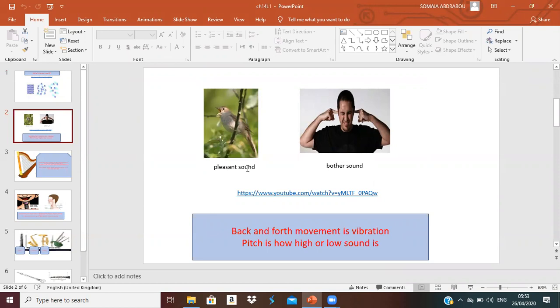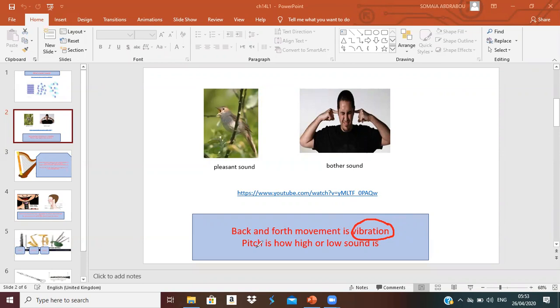How does the sound happen? It happens because of vibration. Vibration means moving back and forth very quickly. So when the object moves back and forth, the movement will make the vibration, and because of this vibration, the sound will happen. What is the meaning of vibration? The movement of the particles, the movement back and forth very quickly and fast.